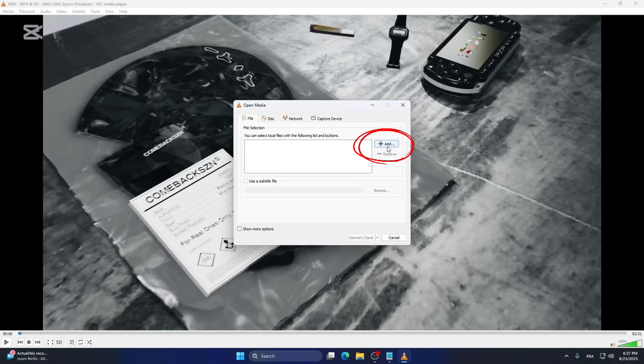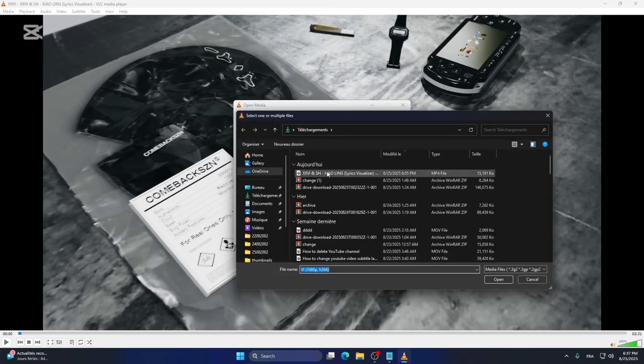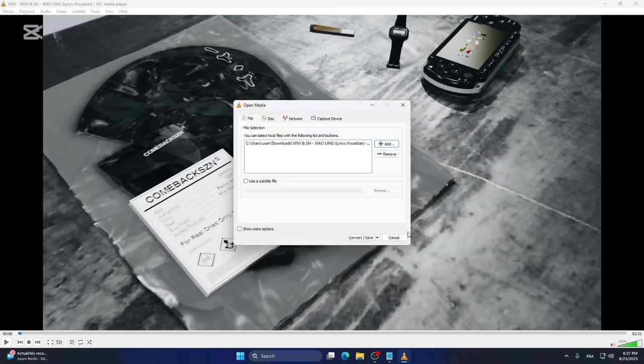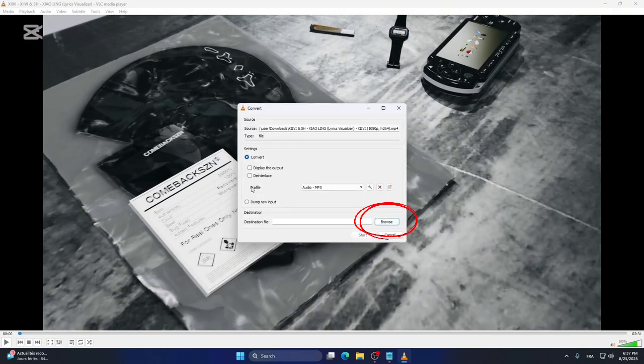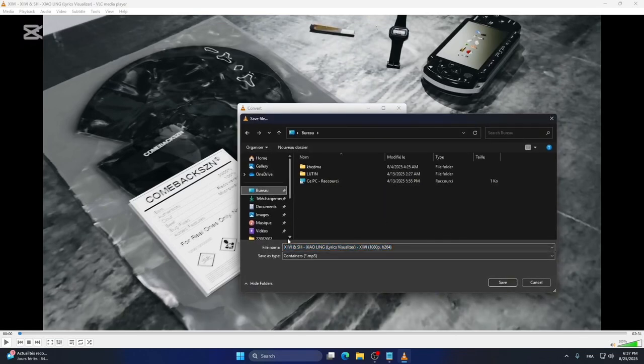You click right here on Add. You upload the file again, and then click on Convert. You choose where to save the new file with no background noise.